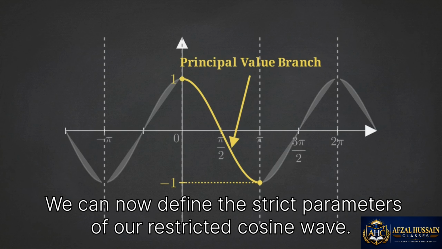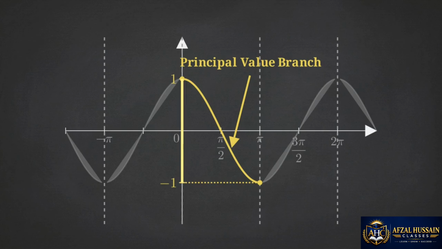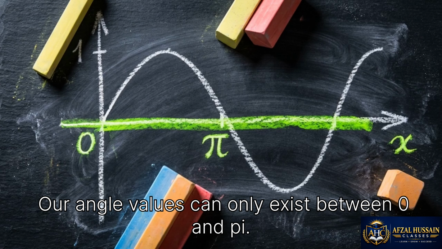We can now define the strict parameters of our restricted cosine wave. The outputs, the geometric ratios, are tightly bounded between -1 and 1. The allowable inputs are also strictly confined. Our angle values can only exist between 0 and pi.